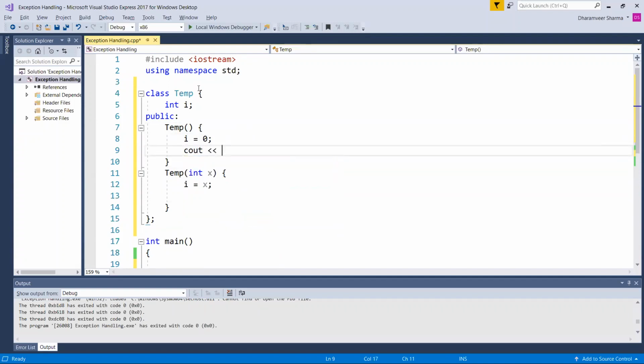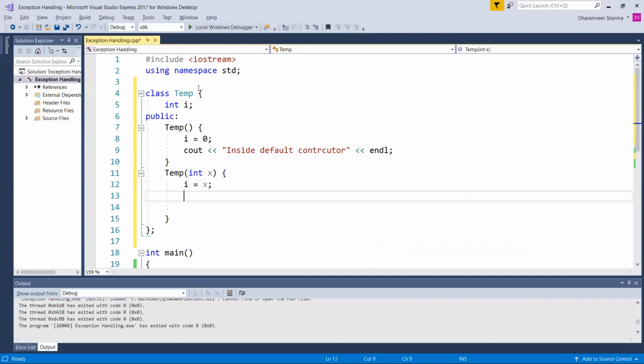Here I'm writing cout inside default constructor, and here cout inside parameterized. Okay, fine.